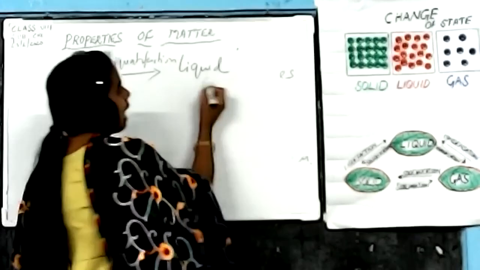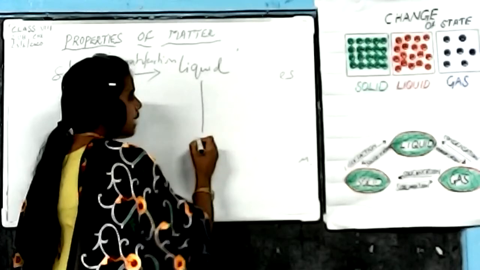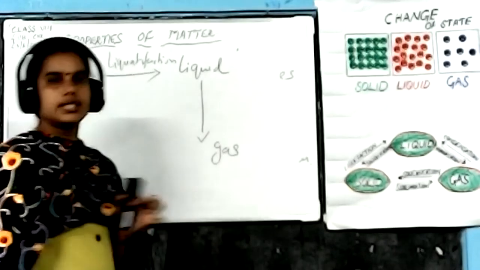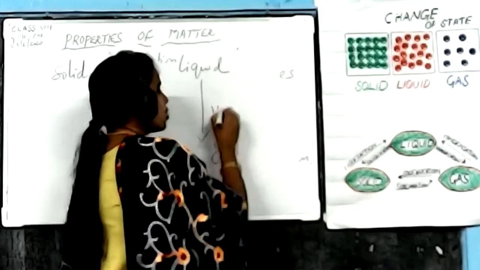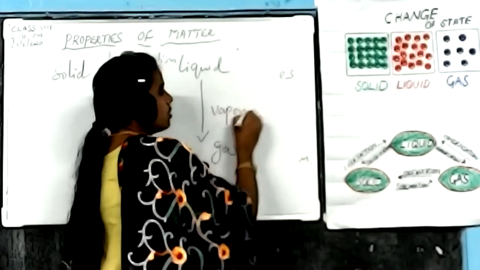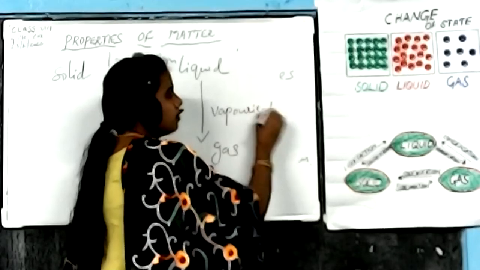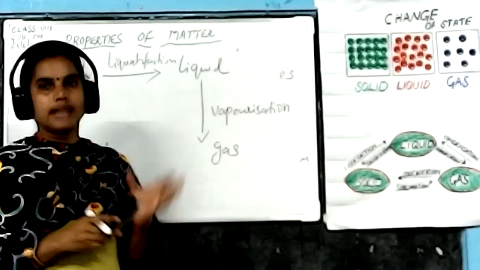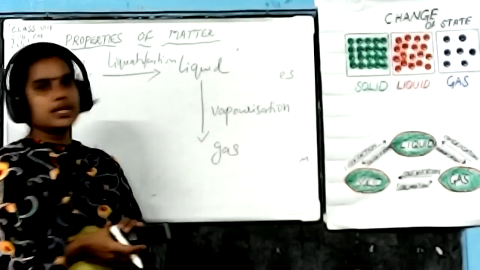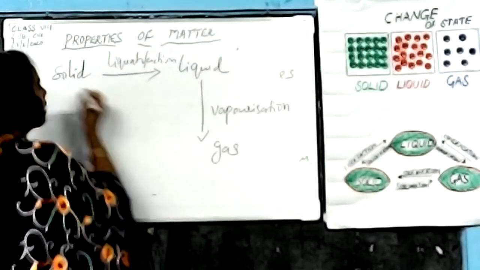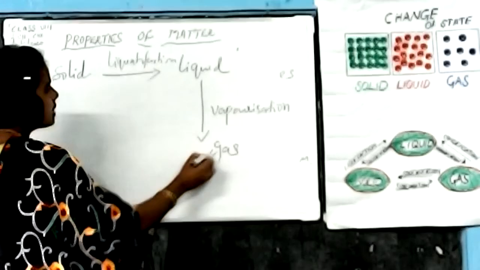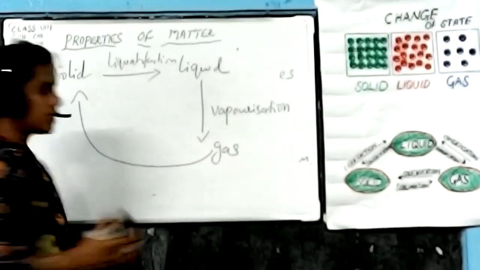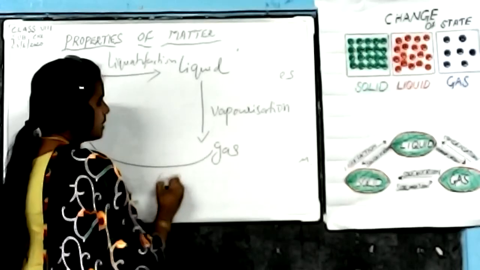Then again, a liquid is converted into gas form. That process is known as vaporization. So what is meant by vaporization? A liquid converted into gas form. That process is known as vaporization. Next, finally, gas is converted into liquid form. That process is known as condensation.